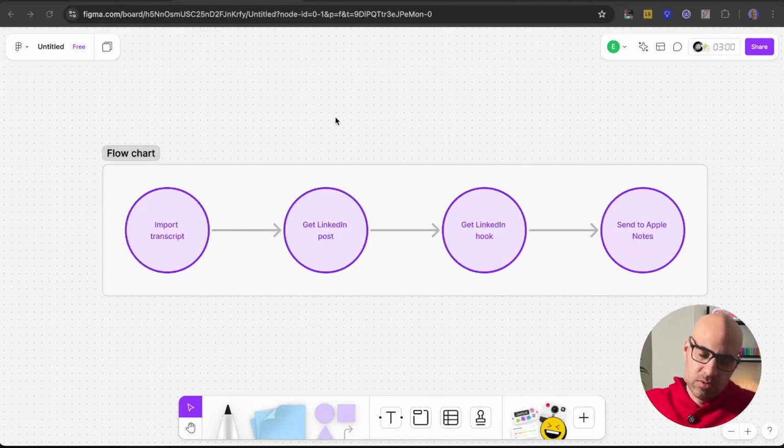Something else I want to mention: apart from all the steps that save us time, it can also save you money because you don't need to connect the API of OpenAI. You just connect the Apple Shortcuts application with the ChatGPT app. So you need to download the ChatGPT app to your computer, but basically you can use any model, like O3, O1, any model that you want, with Apple Shortcuts and not pay for the API. So if you are a freelancer, great option. If you create content, also a great option. You don't need to pay extra for the API or connect the API, so it's very simple.